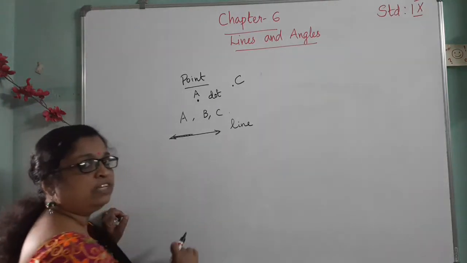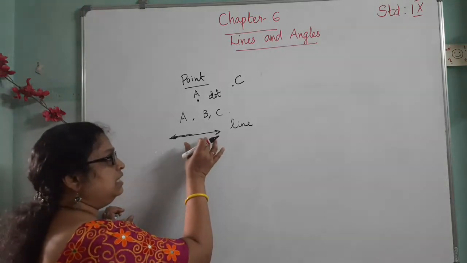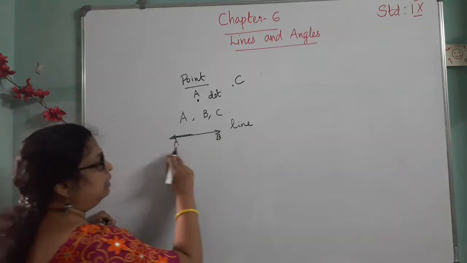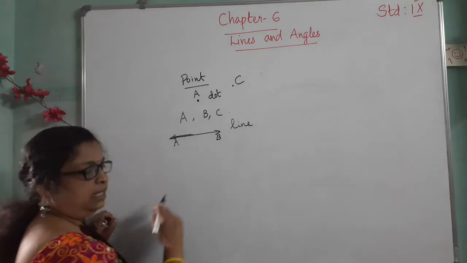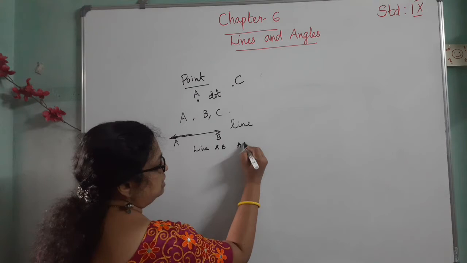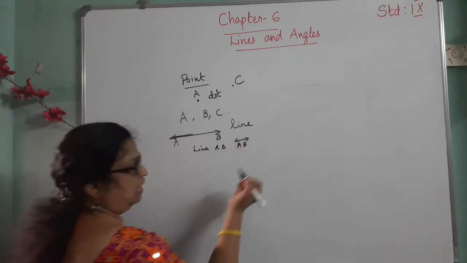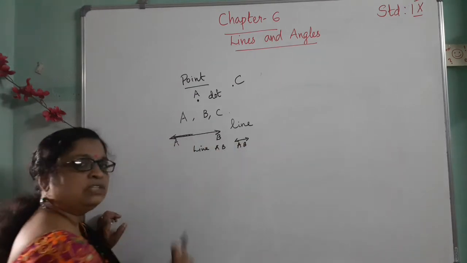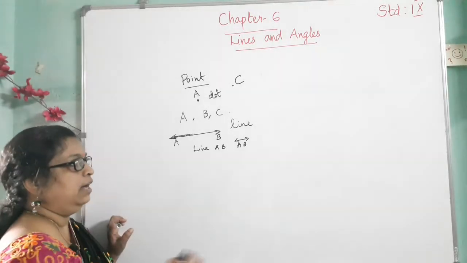It has no fixed length, we can't measure it. Here A, here B, then we call this line AB, denoted in this way. And this line has only length, no breadth and height.